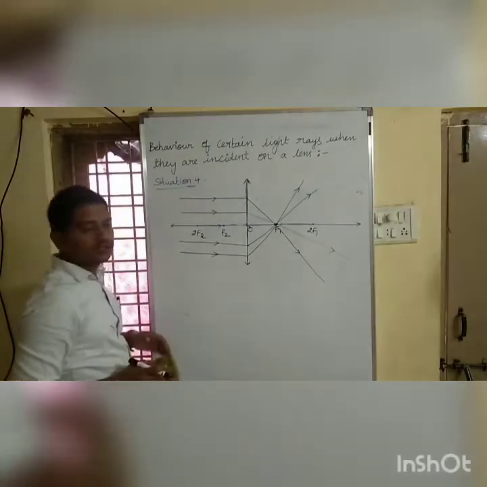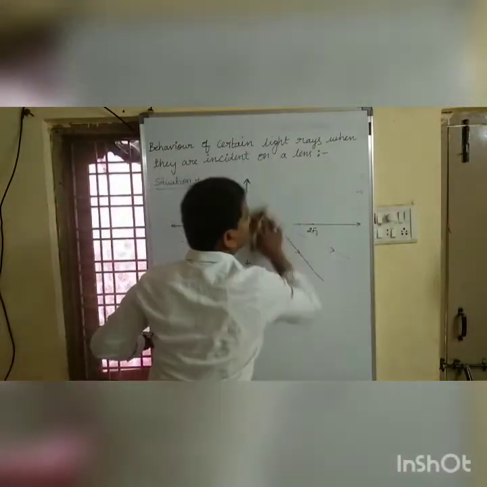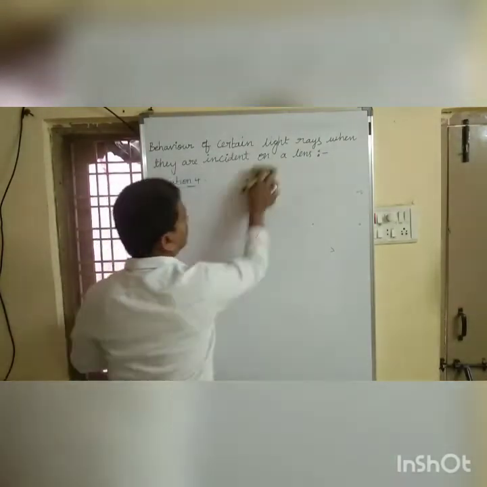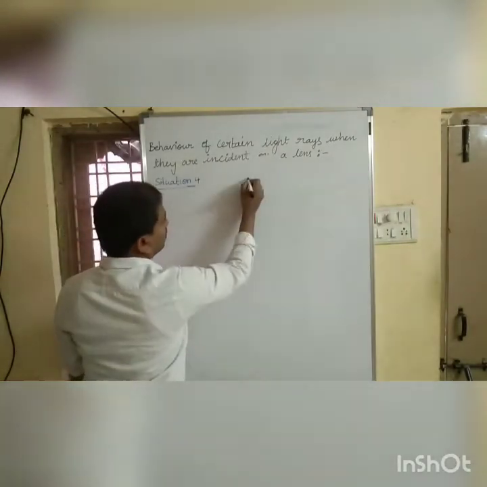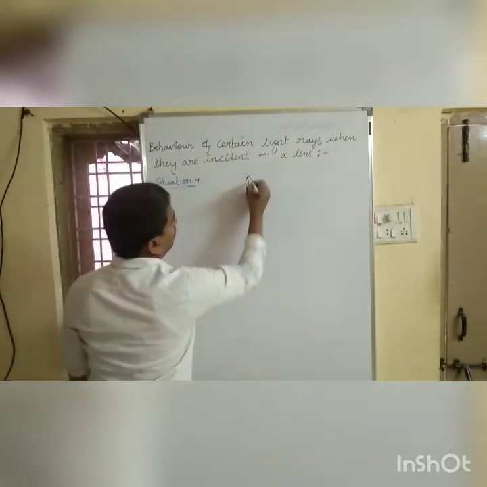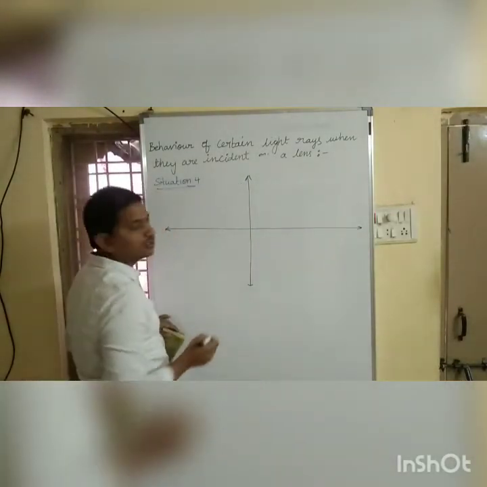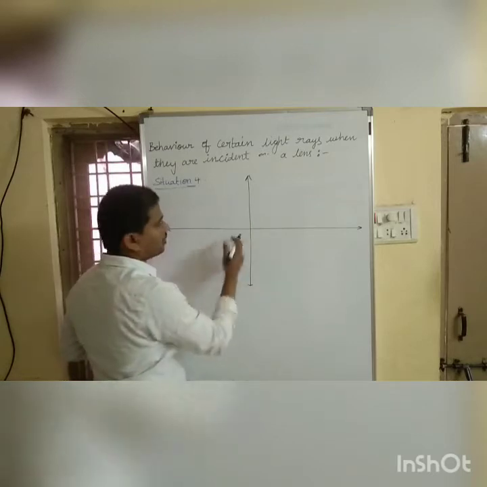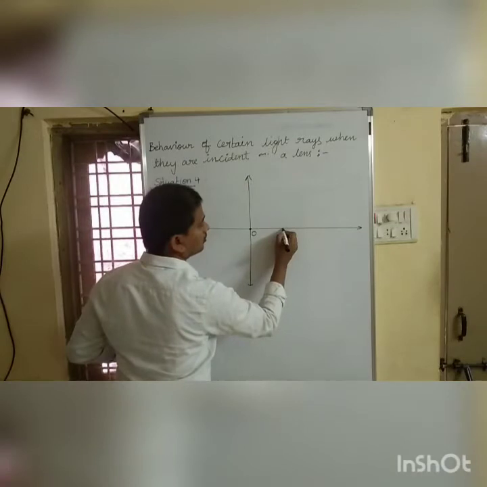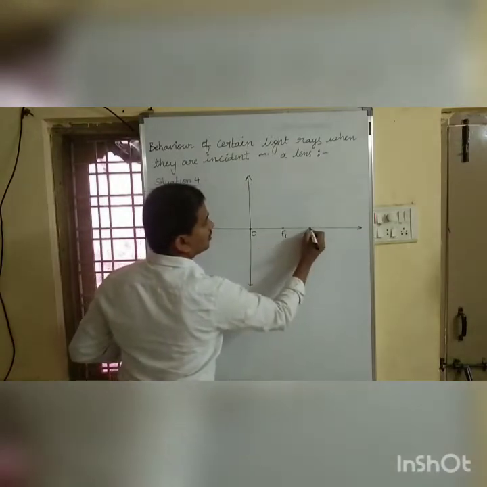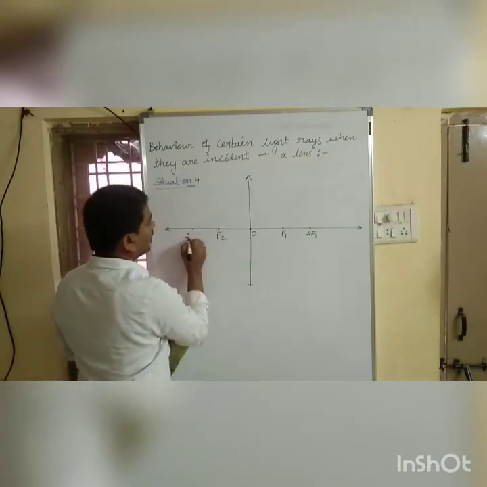Coming to situation 4. What is situation 4? So this is our convex lens and this is our principal axis, optic center, focus and 2f1, focus and 2f2.